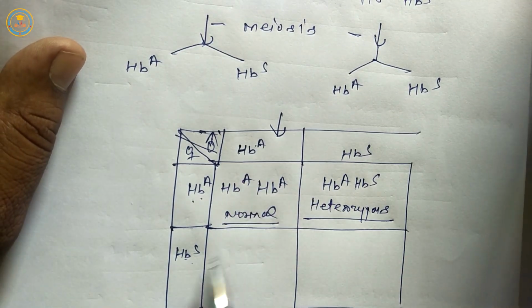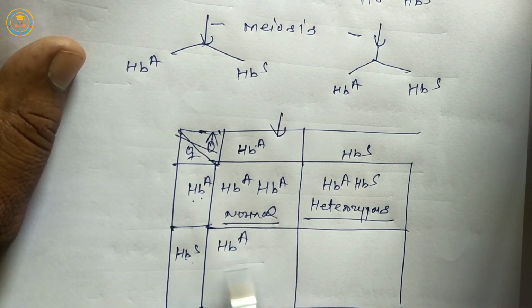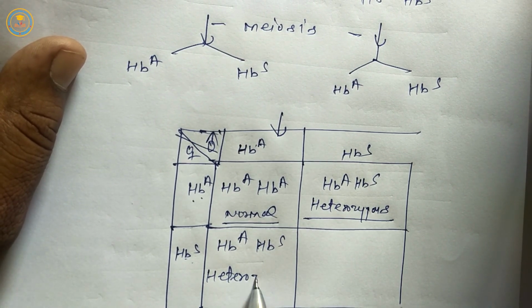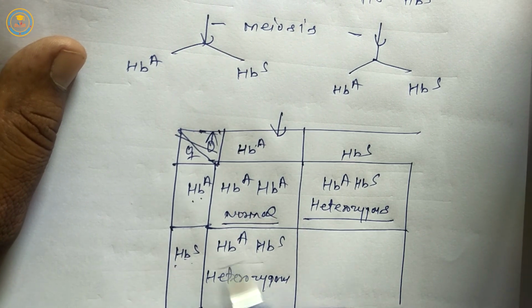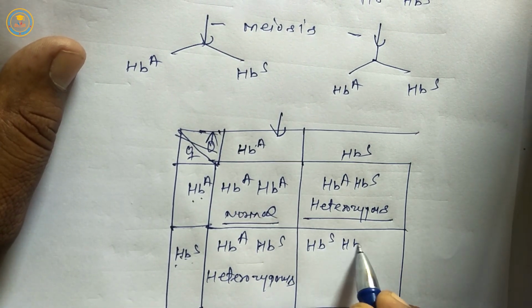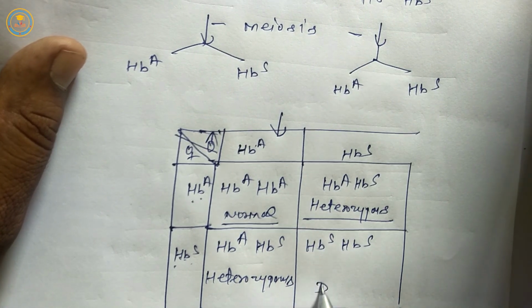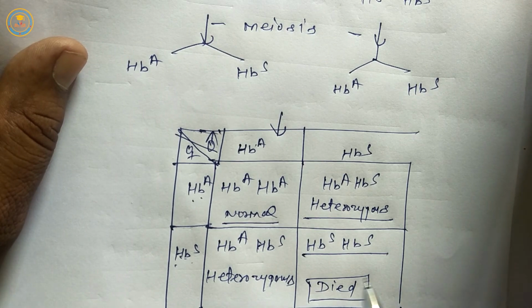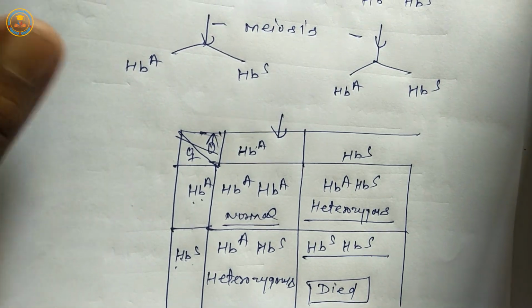Next, second HbA, HbS, heterozygous, it is a carrier progeny. And last is HbS HbS, this progeny died after birth. This is homozygous.